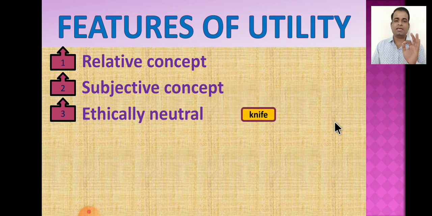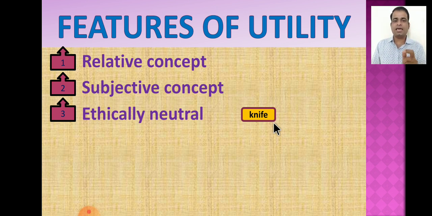Here we may take a very easy example. A knife has utility to a housewife to cut vegetables. The same unit of the commodity can be used to kill someone. So in another word, it has utility for a killer also.